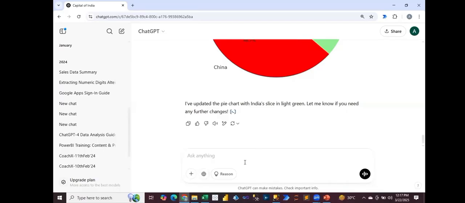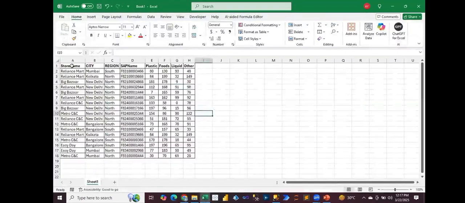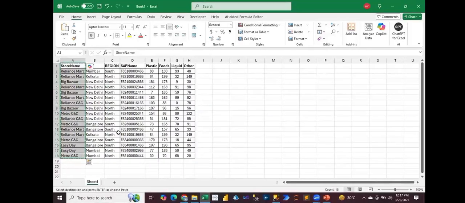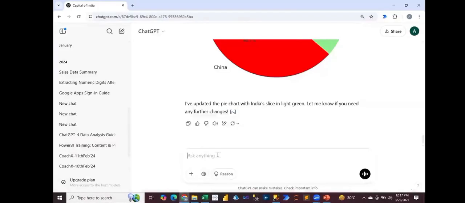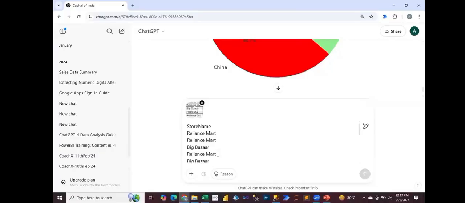Okay, is this clear, everyone, till here? Yes. Okay. Now for example, suppose you have some data. If I have these stores, I just copied this store column, pasted it here, and now at the end I am writing my prompt.